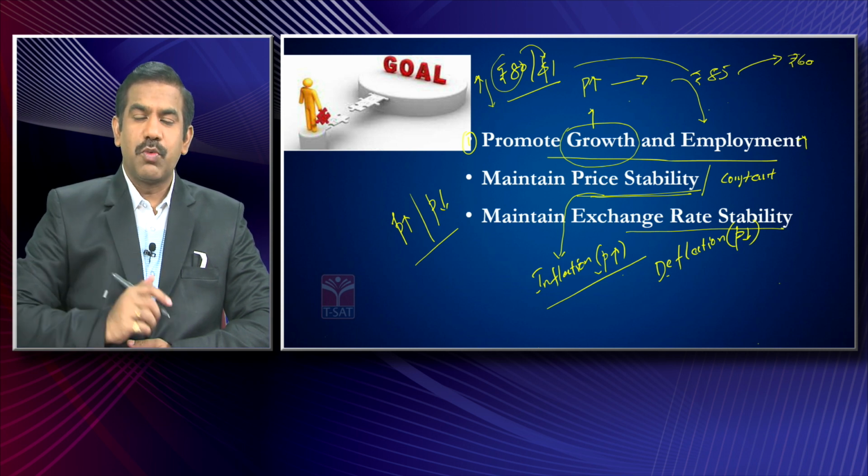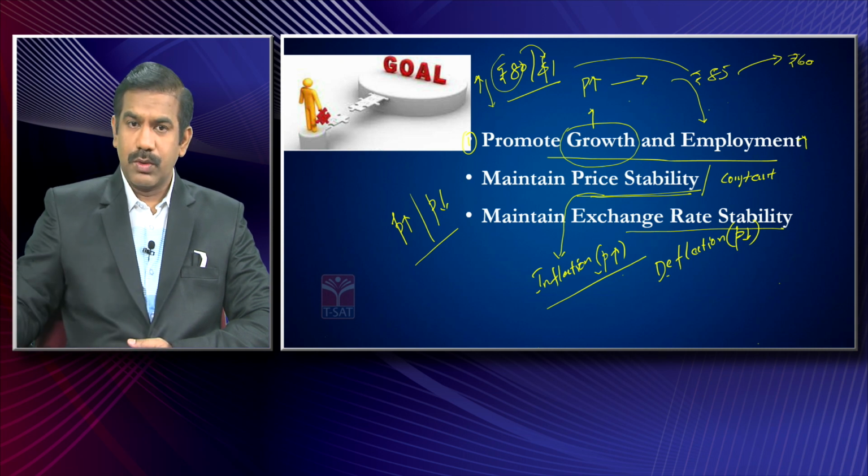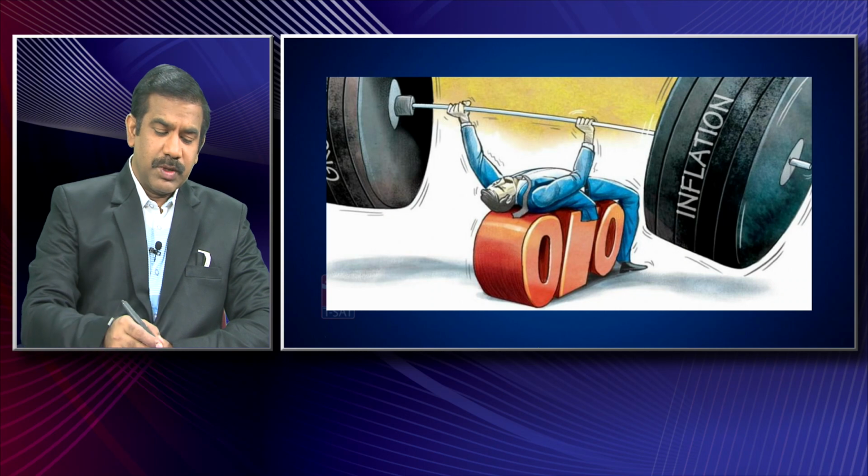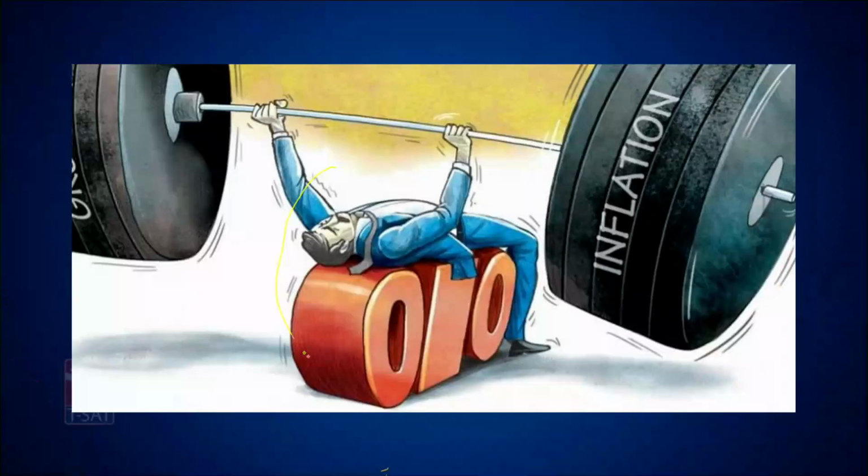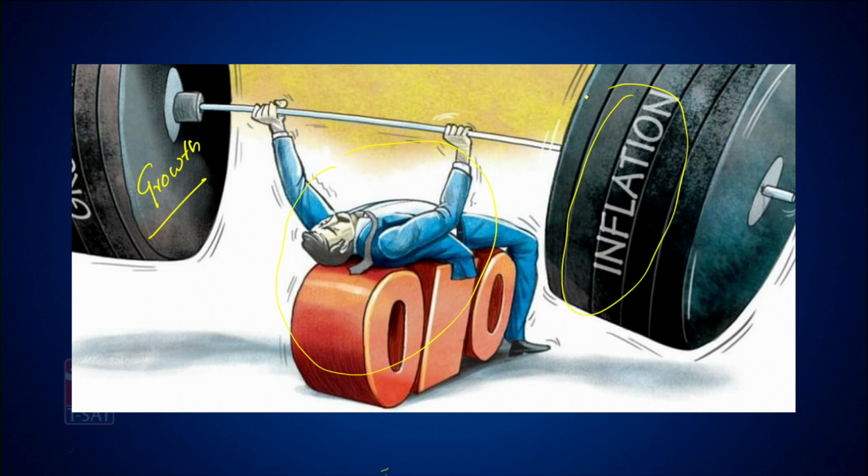So these are the three prominent objectives the RBI tries to achieve as part of its monetary policy goals. Here in this case, you could simply imagine these are the monetary policy makers. If you look at the left side, they are trying to ensure growth, and at the same time they are trying to contain inflation. So why do they have to contain both these things? You could simply say they are trying to manage both the concepts of growth and inflation.